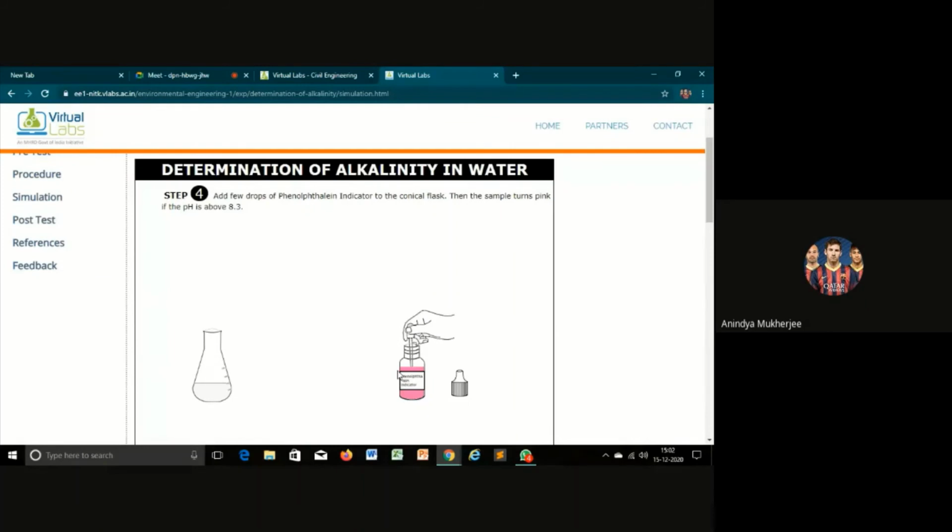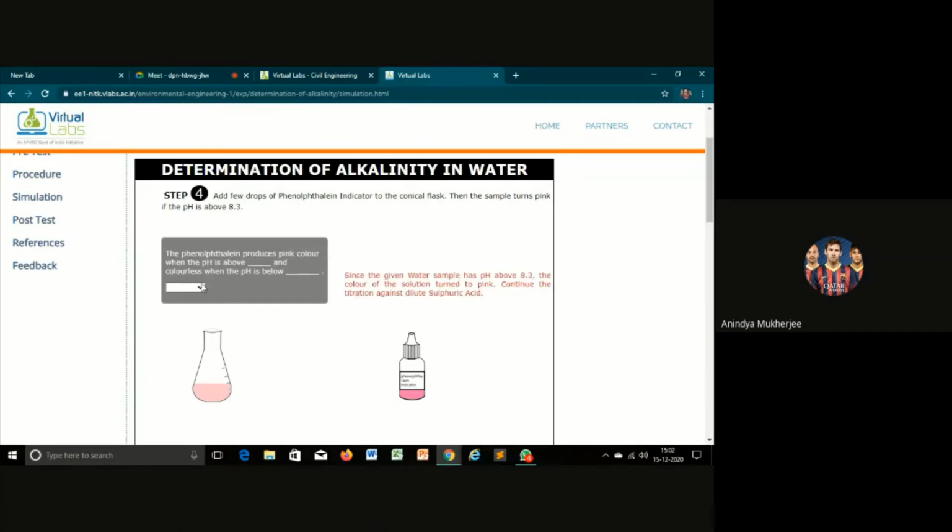If the sample's pH is above 8.3, it turns pink. So it has turned pink, which means that the pH is above 8.3. Phenolphthalein produces pink color when the pH is above 8.3 and is colorless when the pH is below 8.3.